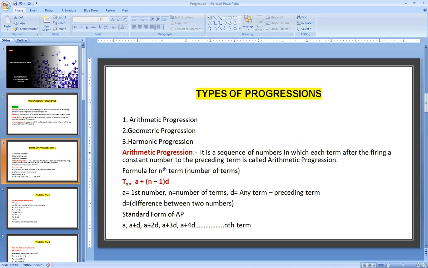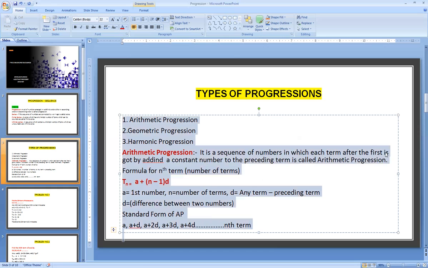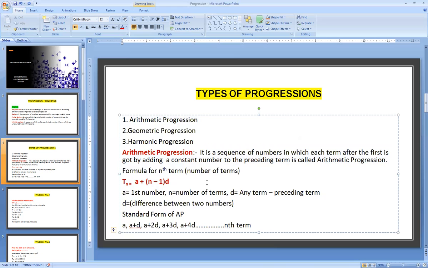Each term after the first is got by adding a constant number to the preceding term; that is called arithmetic progression. See the sequence 2, 4, 6, 8.